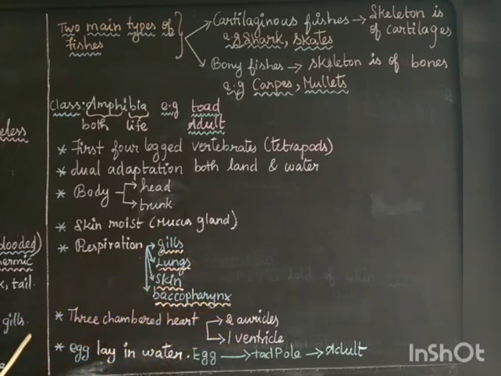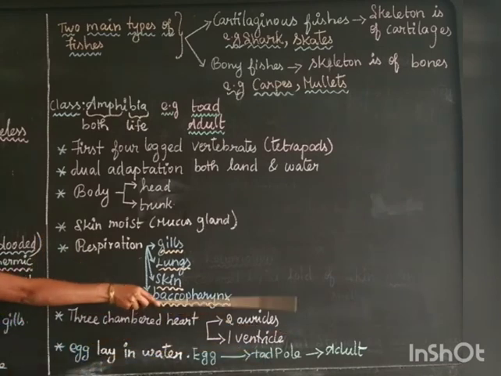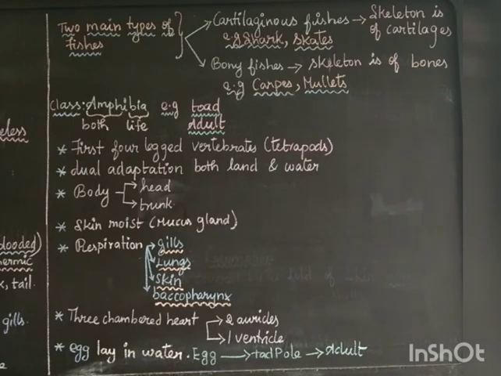It is an egg-laying animal. It will lay eggs in the water. The egg will develop into a tadpole, and after that it will develop into an adult. For example, the frog is a very good example for this class Amphibia.